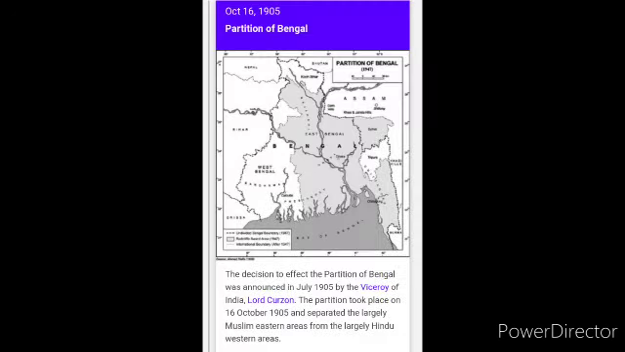The partition of Bengal. It was held on 16th October 1905. The decision to effect the partition of Bengal was announced in July 1905 by the Viceroy of India, Lord Curzon. The partition took place on 16th October 1905 and separated the largely Muslim eastern areas from the largely Hindu western areas.